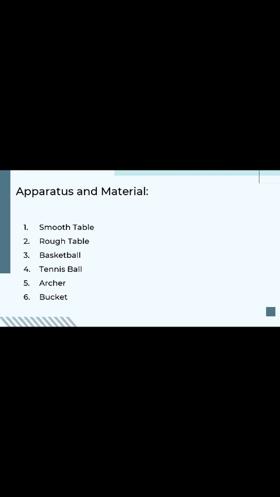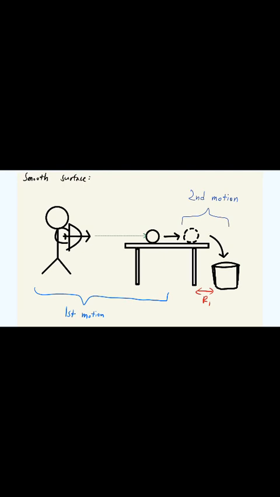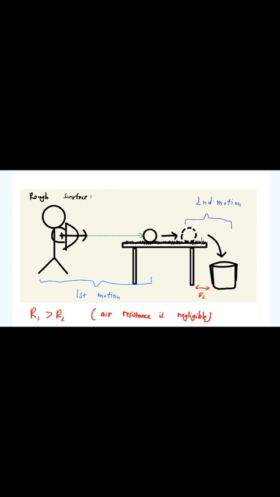Next, I will talk about our setup. There will be two motions included in our assignment, which we had already highlighted in the slide. So our setup is an archer shoots an arrow with the same strength and speed towards the ball on the table. When the ball is hit, the ball will then fall with different velocity due to two reasons, which include the roughness of the table and the mass of the different balls. Assume that air resistance is negligible.